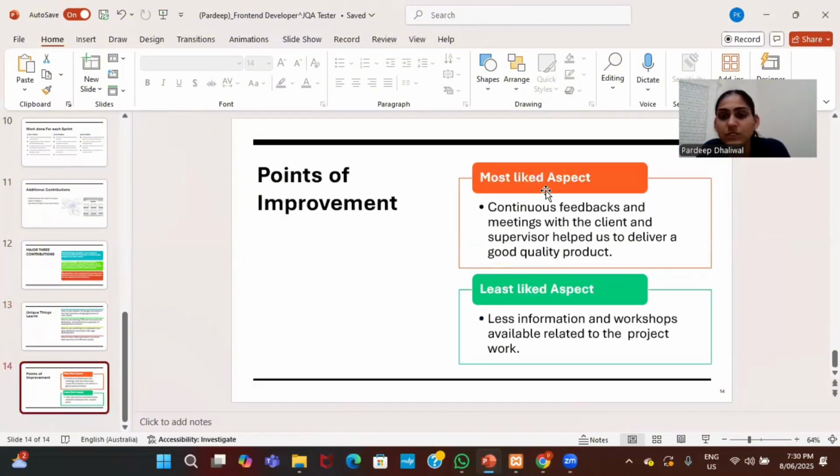Points of improvement. Most liked: continuous feedback and meetings with the client and supervisor helped us to deliver a good quality product. Least liked: less information and few workshops available related to the project work.